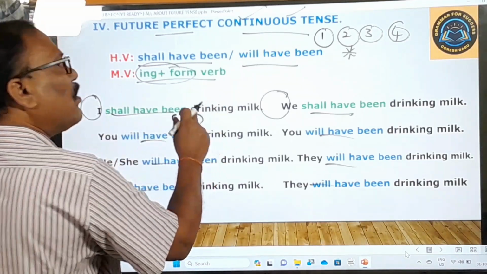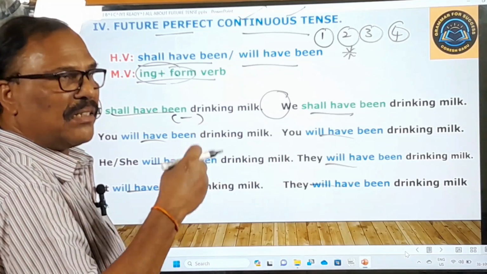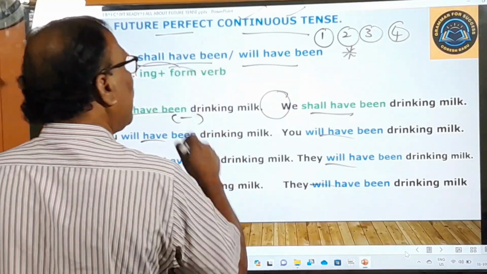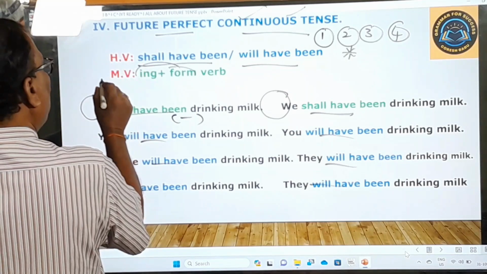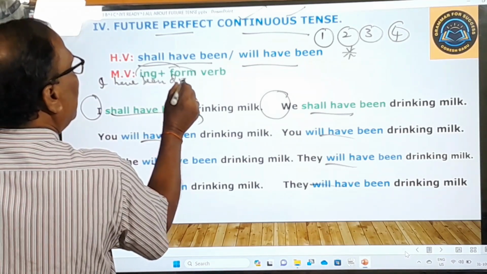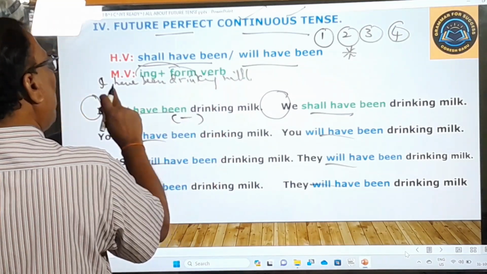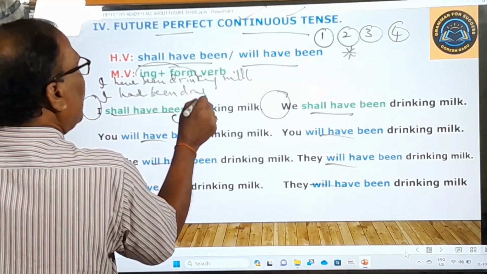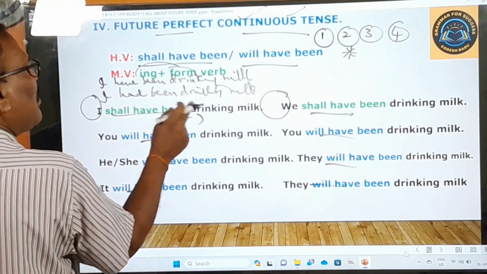నేను పాలు త్రాగుతూనే ఉంటాను. So you have to drag it. నేను పాలు త్రాగుతూనే ఉంటాను. And now let us just check the meaning of other perfect continuous tenses. First, let us see the present perfect continuous tense. What is that? I have been drinking milk. Okay, this is present perfect continuous tense. Past perfect continuous tense, I had been drinking milk. And I shall have been drinking is future perfect continuous.